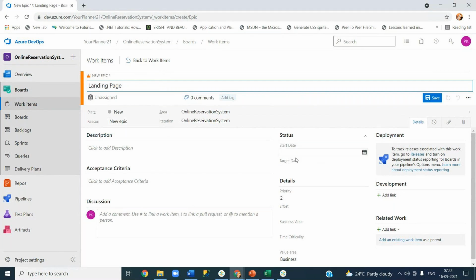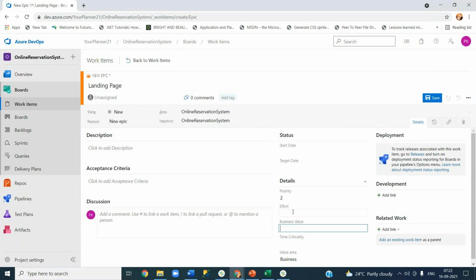Okay. Start date, end date, priority, effort, business value defined by your project management team, time criticality defined by your project management team. Effort is the time, basically how many hours. For the time being, let's put some hours here. Let us say, I would say, 180 hours. Okay. And then you have the deployment links. We'll do it later, not now. Related work, this is about adding your child items, like your features, etc., to make the association between your parents and child. Okay, let me go and save it.